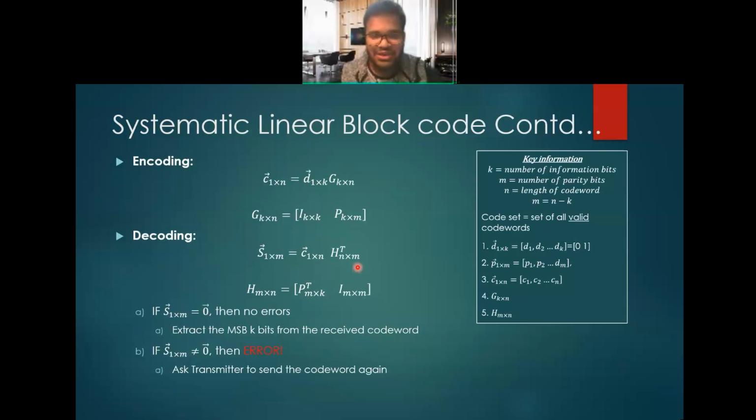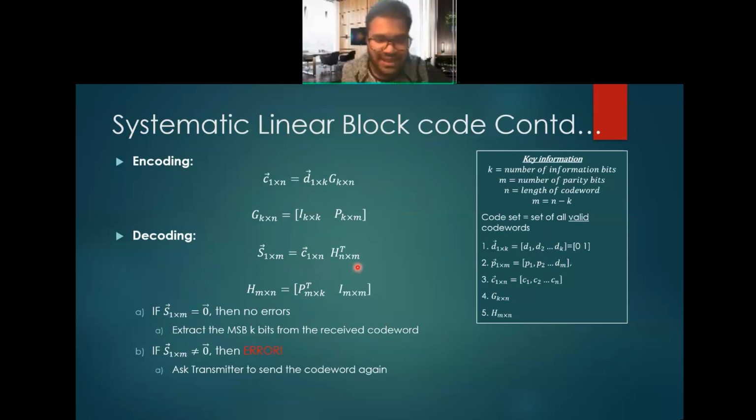The result of this multiplication between the received code word and H transpose is called the syndrome, and we perform a check on this syndrome. If the syndrome is equal to the 0 vector, it means that no error has occurred and we just have to extract the k most significant bits, and this will be our message because it's a systematic linear block code.